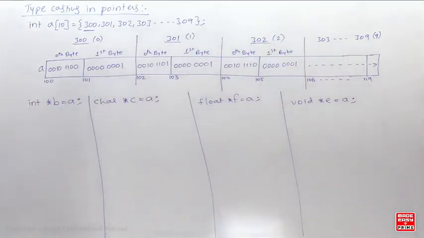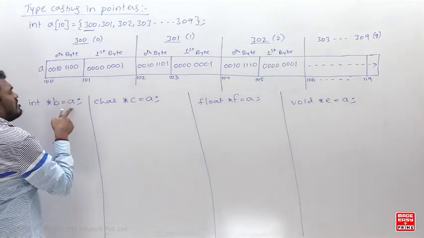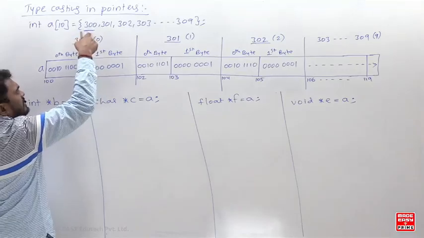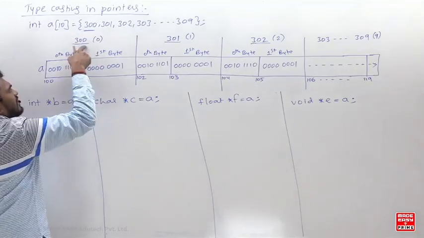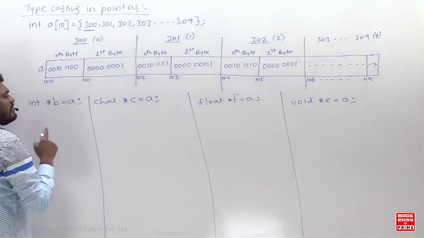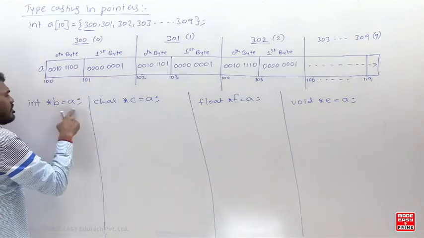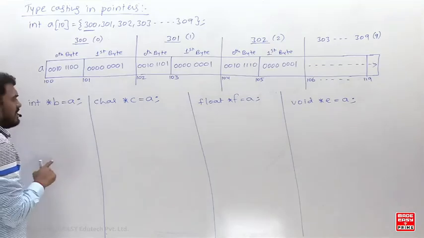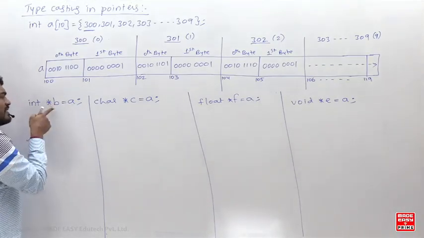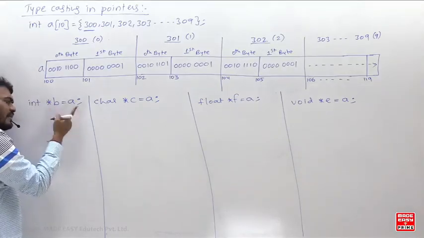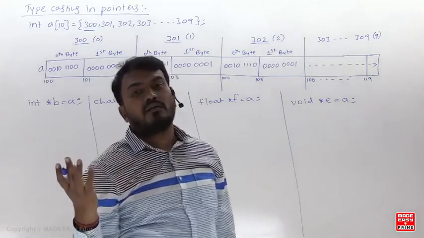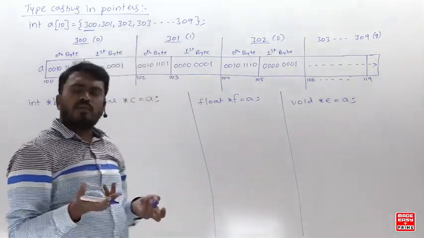Is that clear? So look at here, A is containing what? The base address of the 0th element. 300 is the 0th element, and 300 is an integer only. So B is expecting an integer address, and we are also giving an integer address. Now tell me, is there any problem in the type here? No, there is no problem in the type, because it is expecting an integer address and you are also giving an integer address. वो एक्सपेक्ट कर रहा है कि मेरे अंदर कोई भी इंटीजर का एड्रेस डालो, अपन इंटीजर का ही एड्रेस दे रहे हैं, तो कोई प्रॉब्लम नहीं है, राइट?